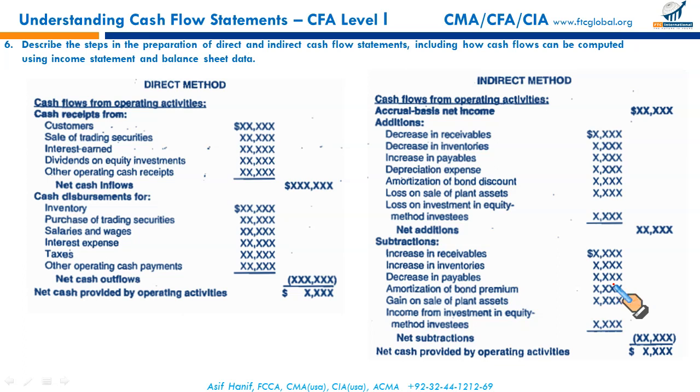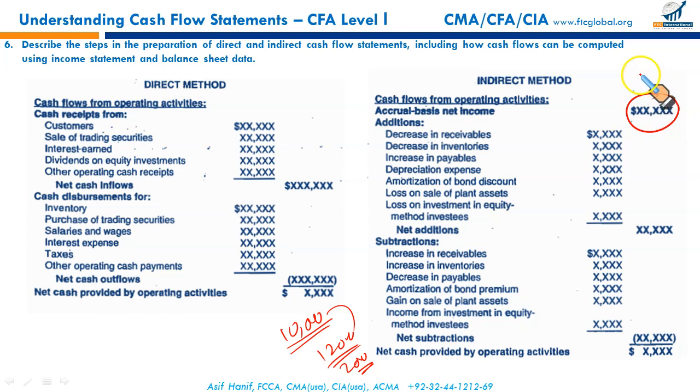Right now, there is one fine point, and luckily it hasn't been tested in any software or in QBank or in EOCs. Loss on investment in equity method investee. Let's say we had an asset of $10,000 net book value. We sold it for $12,000. Clearly, there is a gain, and this gain is included as a part of your net income, gain on disposal.